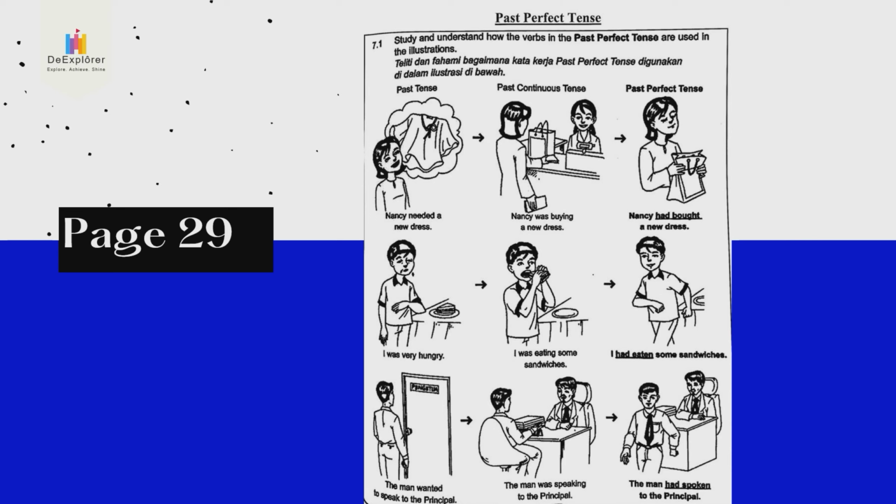Last row of pictures. The man wanted, underline wanted, to speak to the principal. 那个 man 要跟校长讲话。Then picture number 2, the man was speaking to the principal. 那个 man 刚才正在跟校长讲话。And the last one, the man had spoken to the principal. 那个 man 已经跟校长讲话了。Had spoken 就是讲完了。So had and spoken.